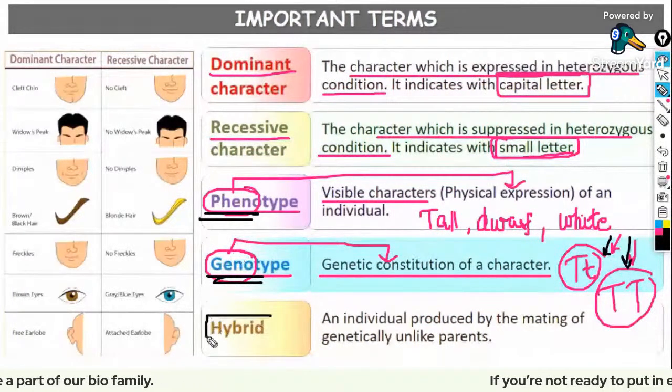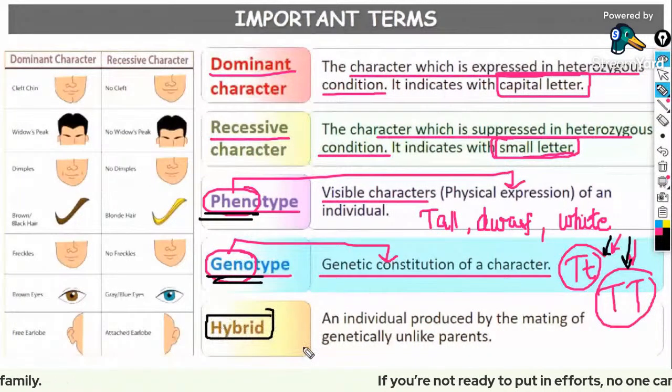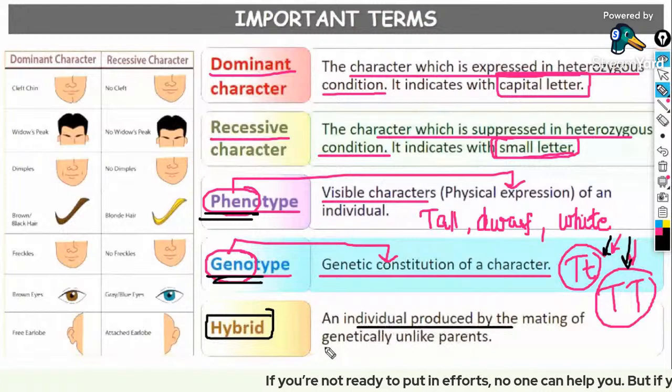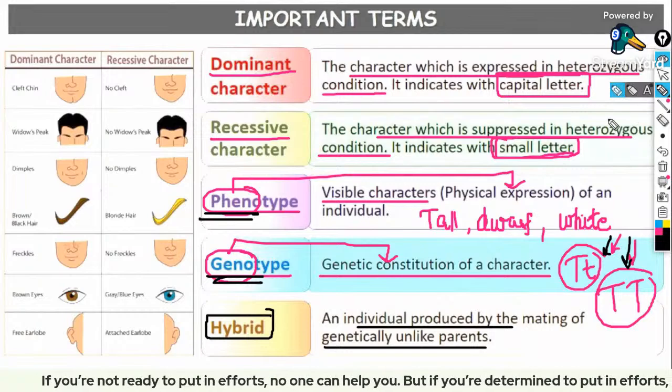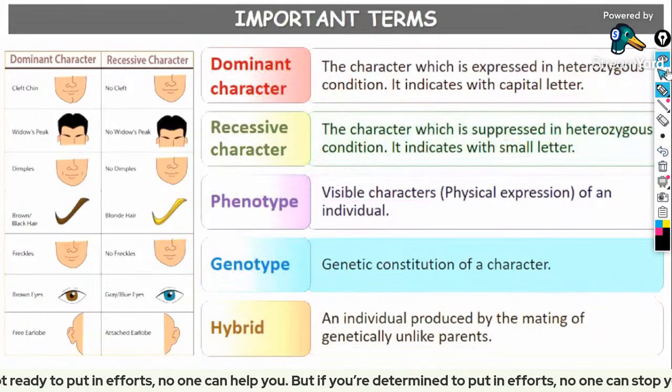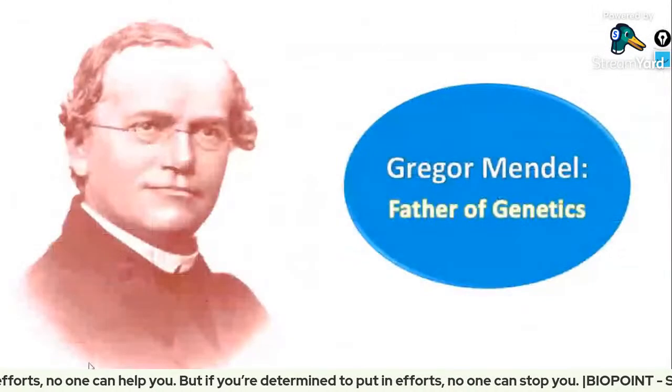What is a hybrid? A hybrid is actually the offspring or the individual that is produced by the mating of genetically unlike parents. Clear, everyone? So no questions are going to come from these areas.